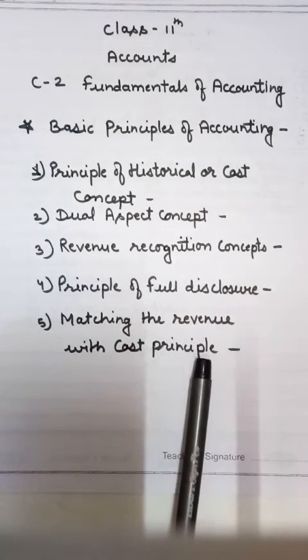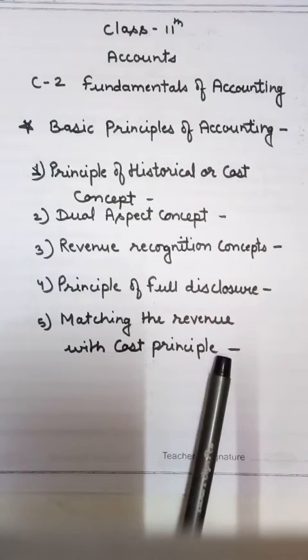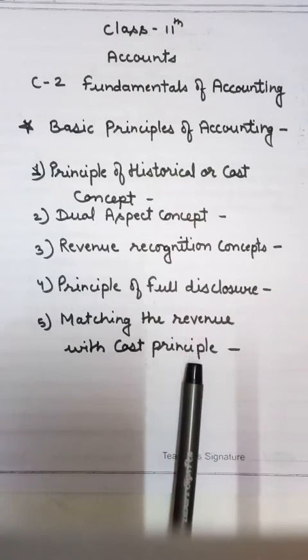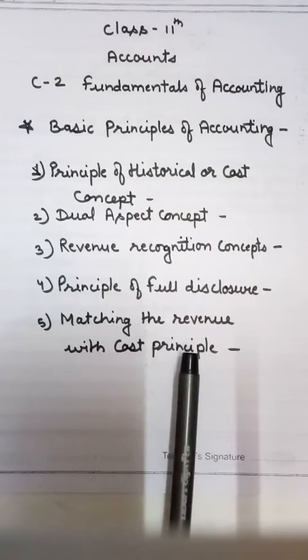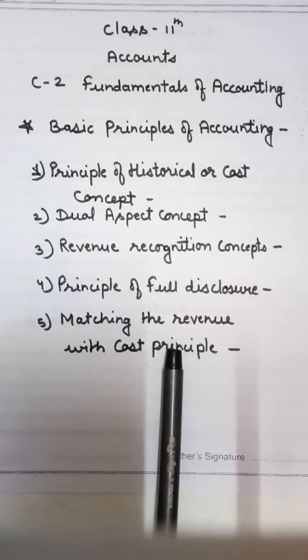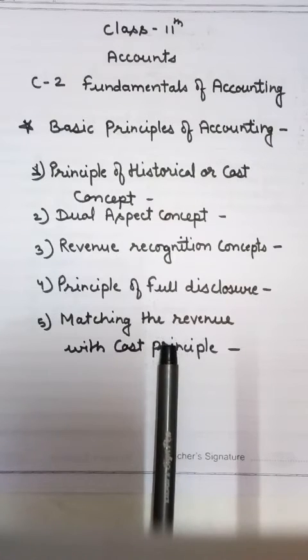This principle is based on the accounting period concept, and the matching concept means all expenses of an accounting period are matched with the revenue of that period. From this we know our accurate net profit or net loss.